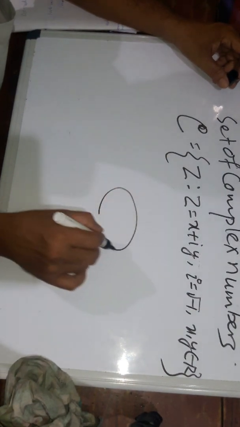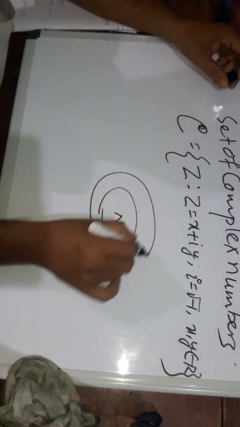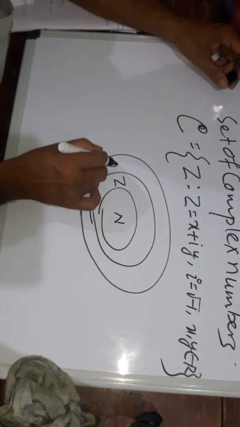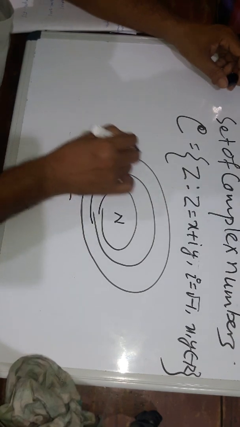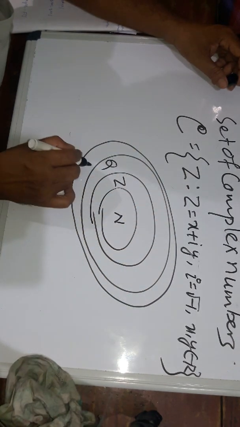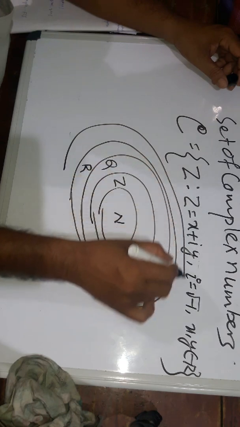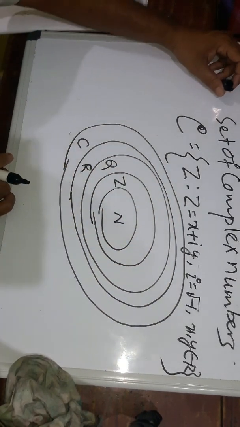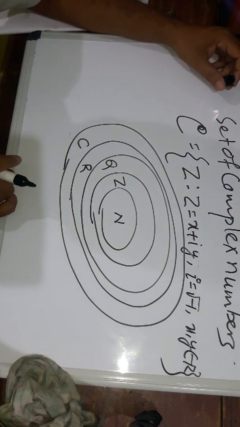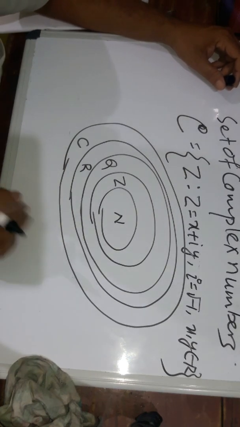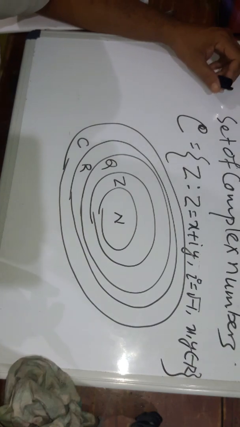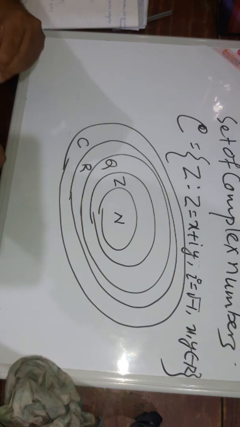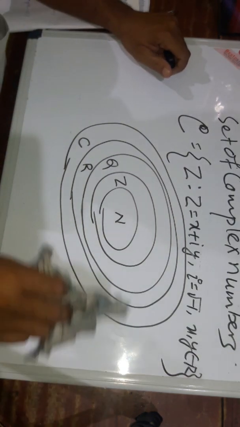Anyway, this is the set N, and thereafter we get another set Z, then the next larger set Q, then the larger set R, the set of real numbers, and the set larger than all the sets is the set of complex numbers C. The complex number set is the largest set. We will discuss it further in the complex number chapter.